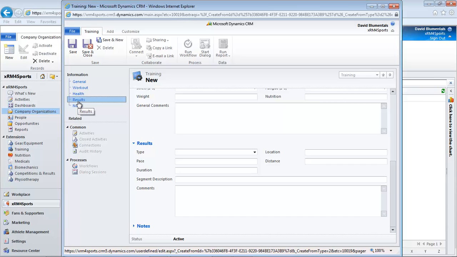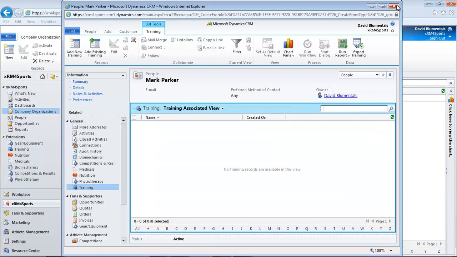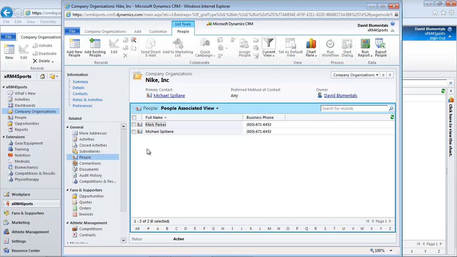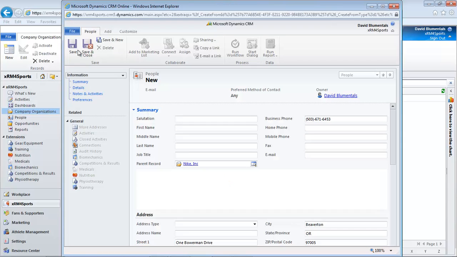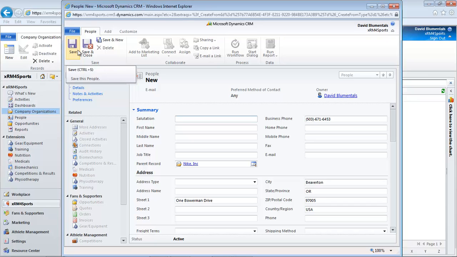So this part has been about viewing or editing existing people records. To add a new one, we recommend that you navigate to the organisation record first, check the available list of people, and create the new person within the context of the related organisation. As mentioned previously, adding new records in this way will default some values from the associated parent record. For example, you will see certain phone and address details already populated.